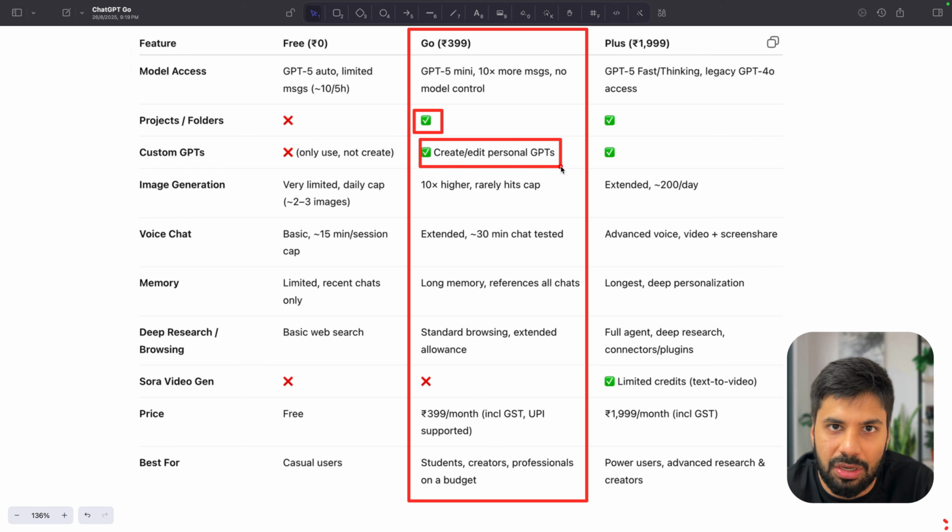ChatGPT Go subscription. Okay, so again, not sponsored, just my view on using the Plus version for a long time, and of course now using the Go on my friend's account as well so that I can share my learnings in this video.